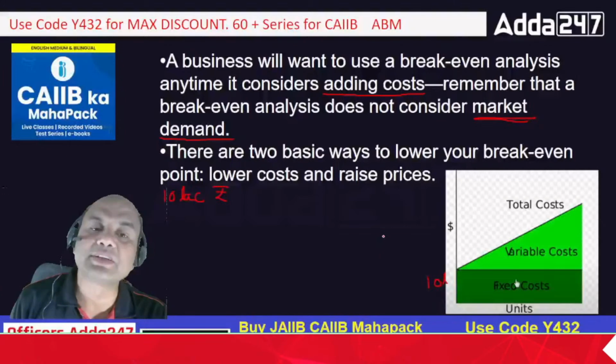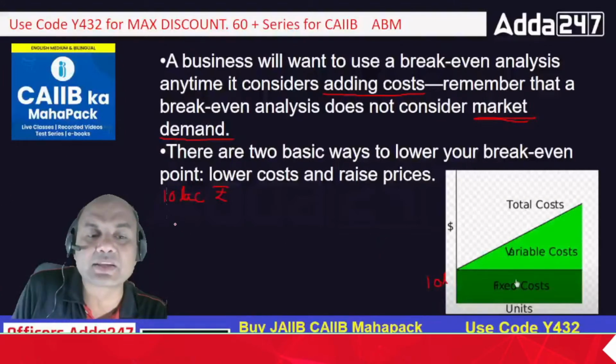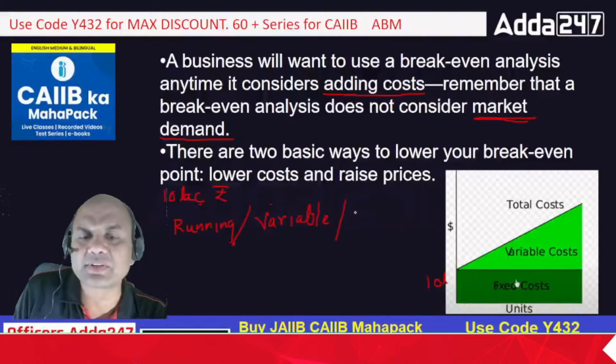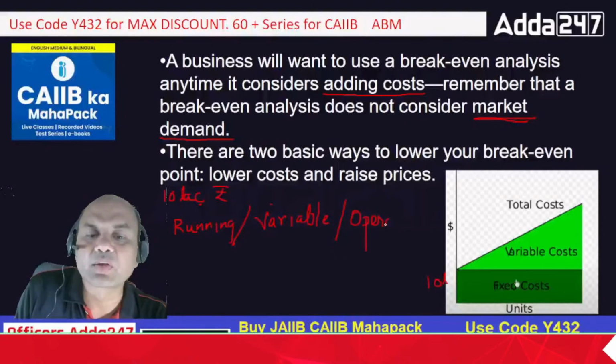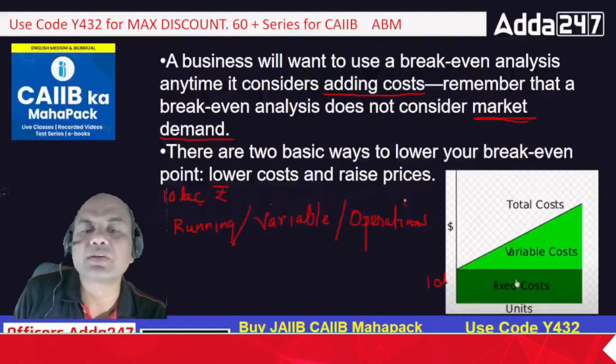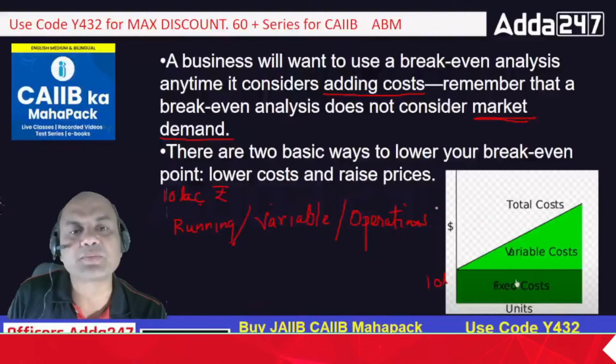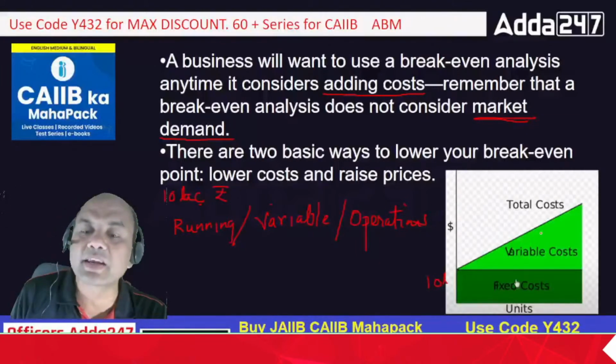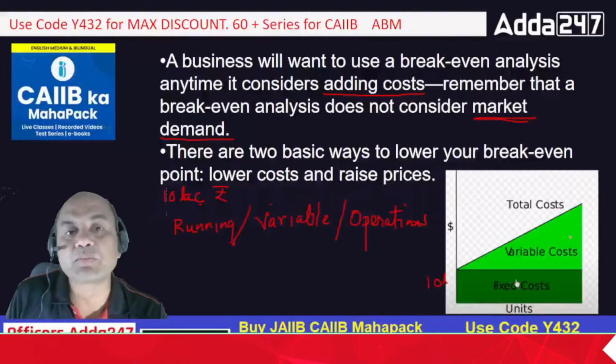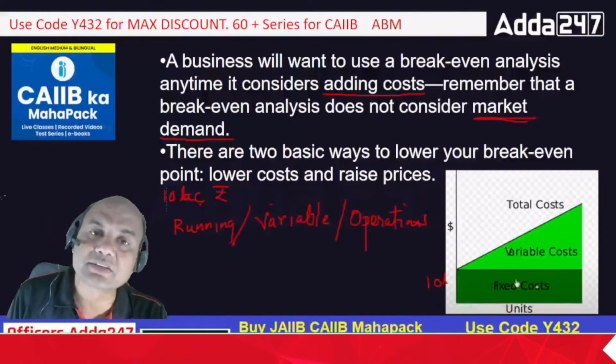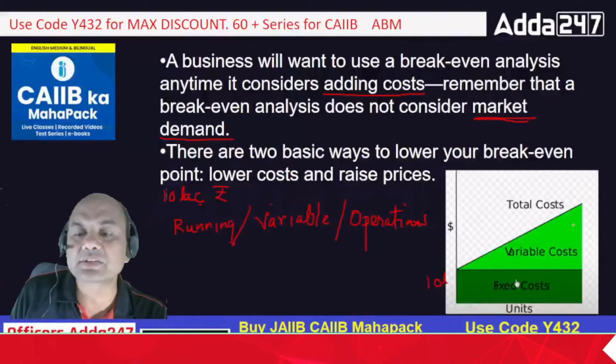So variable costs are also called running costs, or variable costs, or they are also called operations cost. It means regular operations, isn't it? So these can be called by various names, but the logic is the same. As I go on increasing the production, I will get more of this cost, but fixed cost won't change. If I make 1000 products or if I make 0 products, fixed cost is fixed cost.